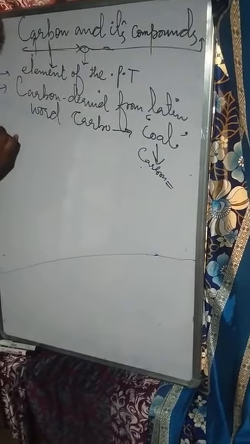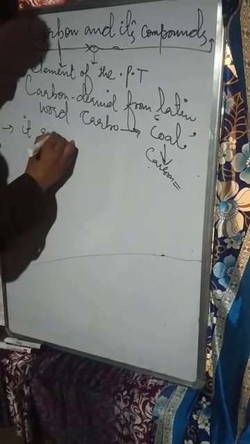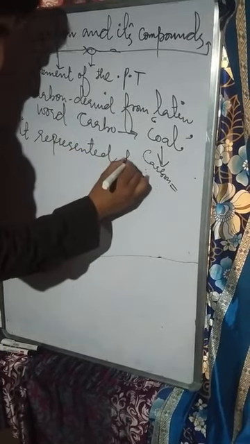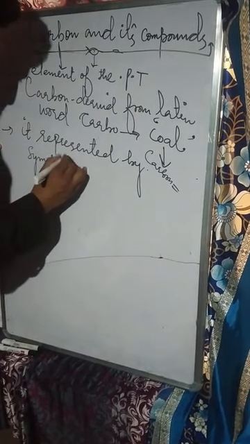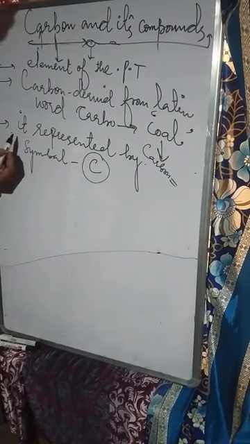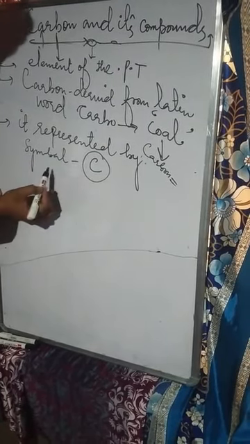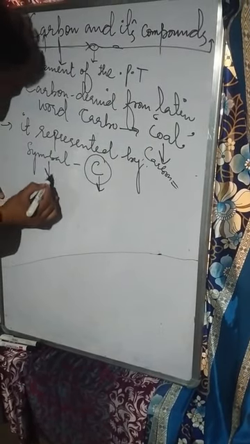Now, the third point regarding carbon is that it is represented by the symbol C. Now the question arises, why do we represent elements by their symbols?